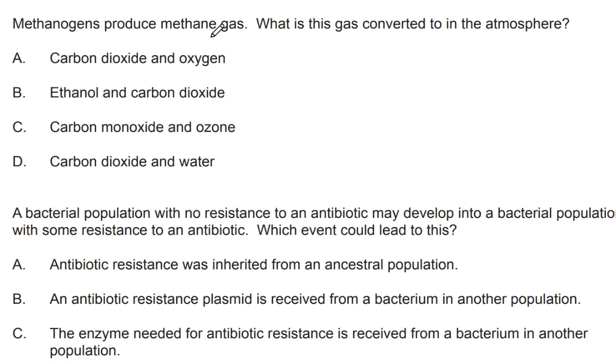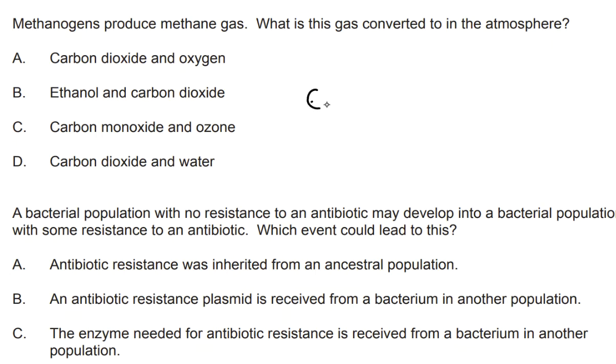Methanogens produce methane gas. What is the gas converted to in the atmosphere? This is more something you need to remember off memory. I remember it's converted to carbon dioxide and water.